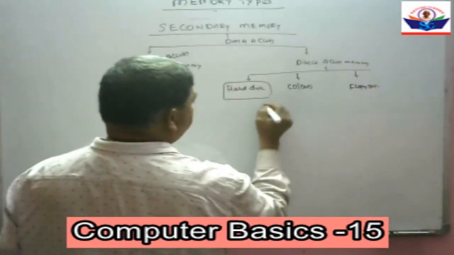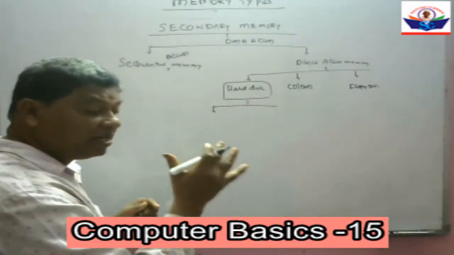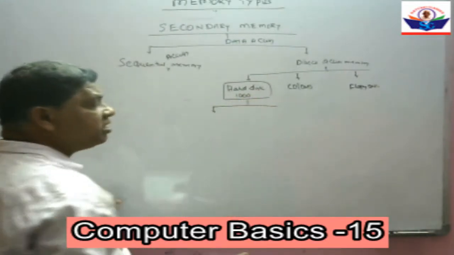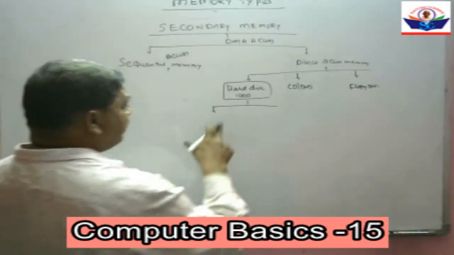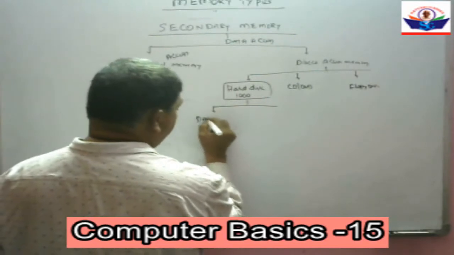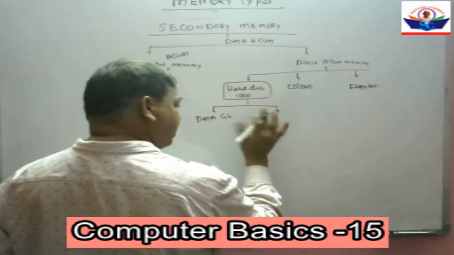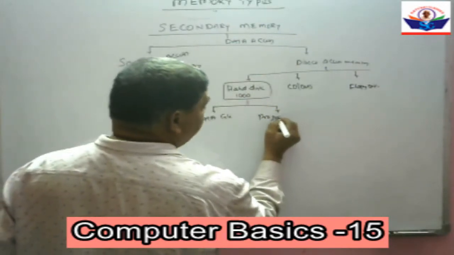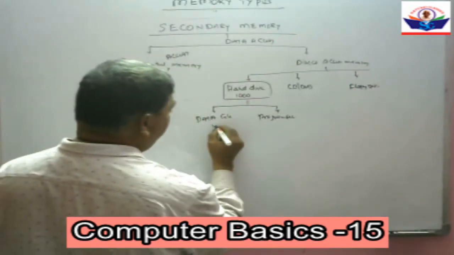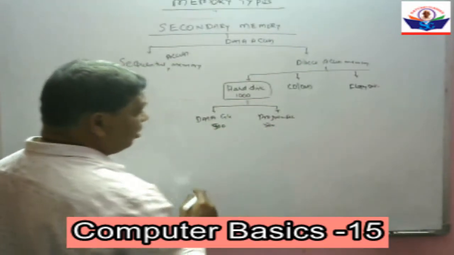Suppose this hard disk has n number of files. Maybe thousands. This hard disk contains 1000 files. It will hold only data files or program files. Either it can be a data file or it can be a program file. Suppose there are 500 data files and 500 program files.